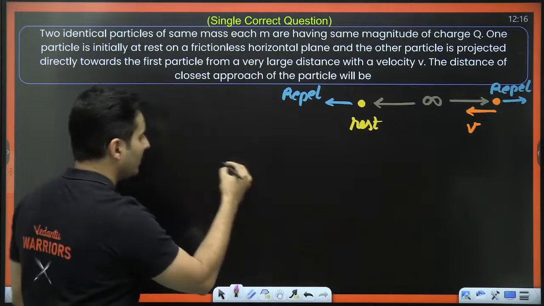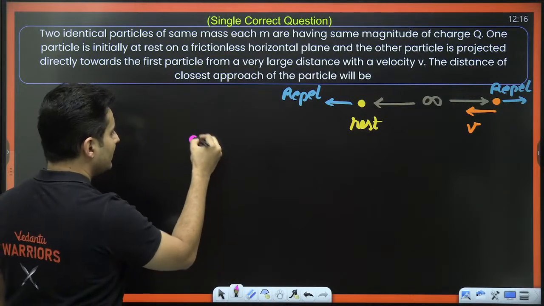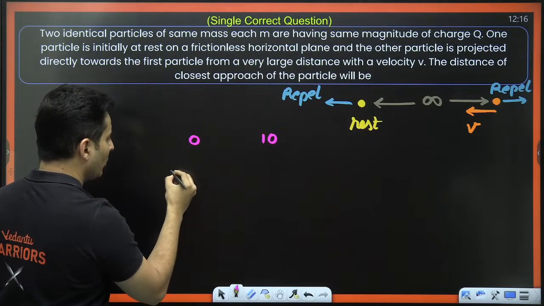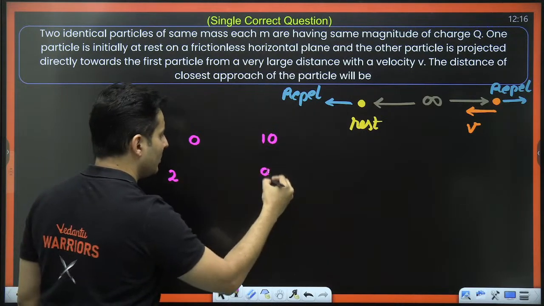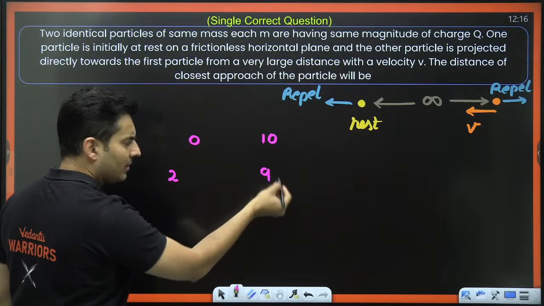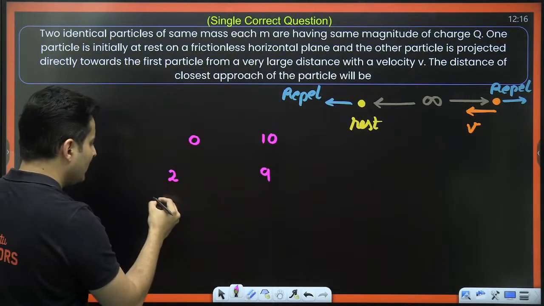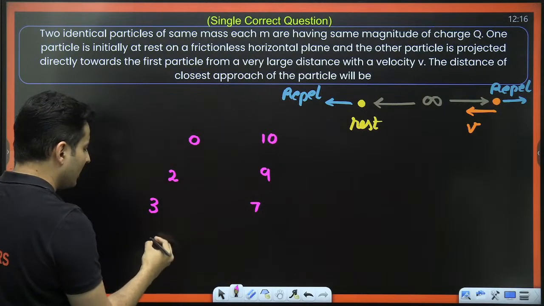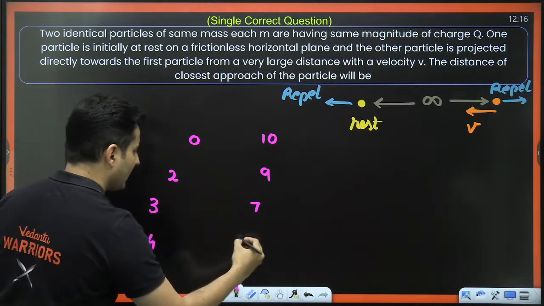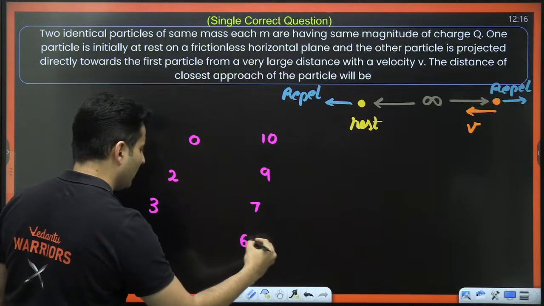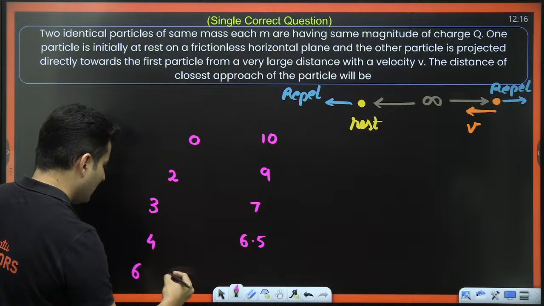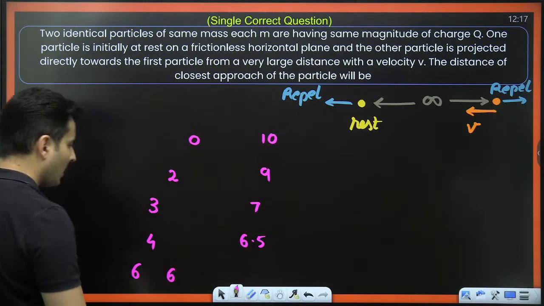Understand it through an example. Imagine this one has 0 speed, this one has 10 meters per second. This one goes to 2 meters per second, this one reduces to 9. This increases to 3, this becomes 7. Then this becomes 4, this becomes 6.5. This increases further to 6, and this also becomes 6.